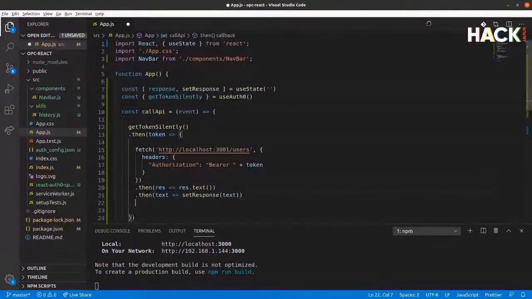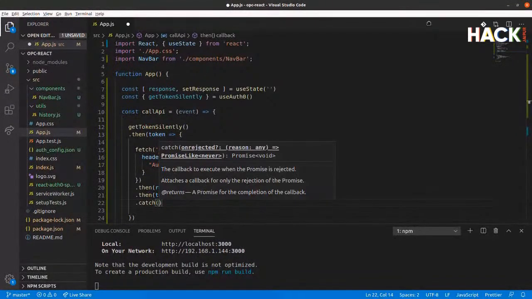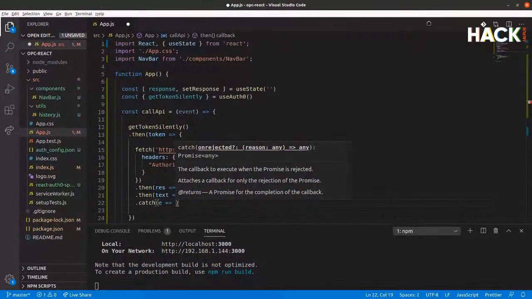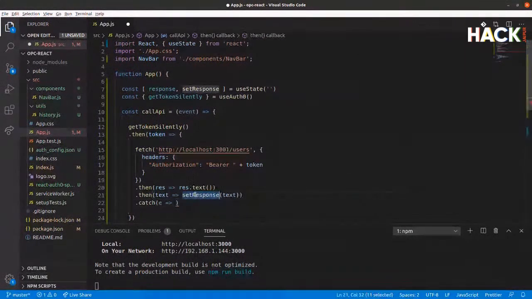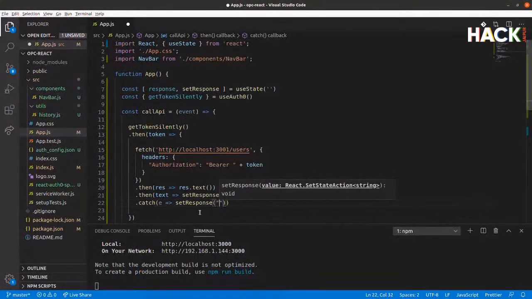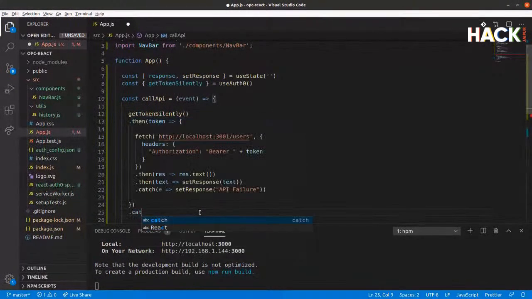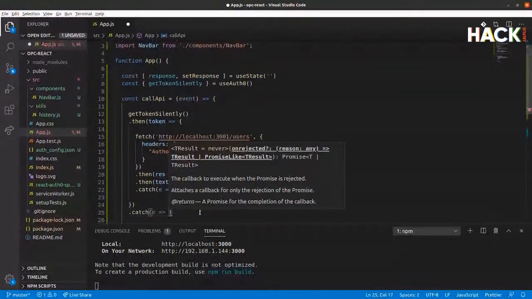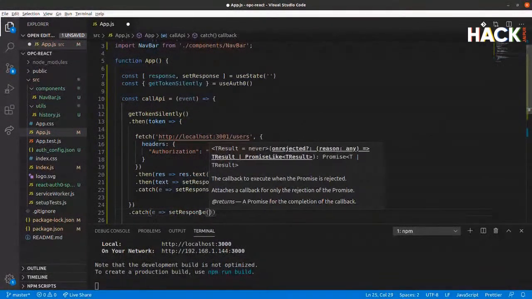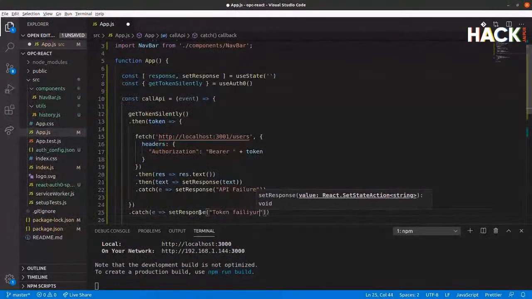Now, one thing I'm going to do is put in a catch here, because if this fails, then I want to know about it. So the API might have a failure of some sort. So far I've been using the set response here to update the text in the main page. I'll just reuse that one. So we'll do set response, and we'll say there was an API failure. And then I also want to put one around the get token silently in case that one fails, just so we can see what's going on. So set response token failure.